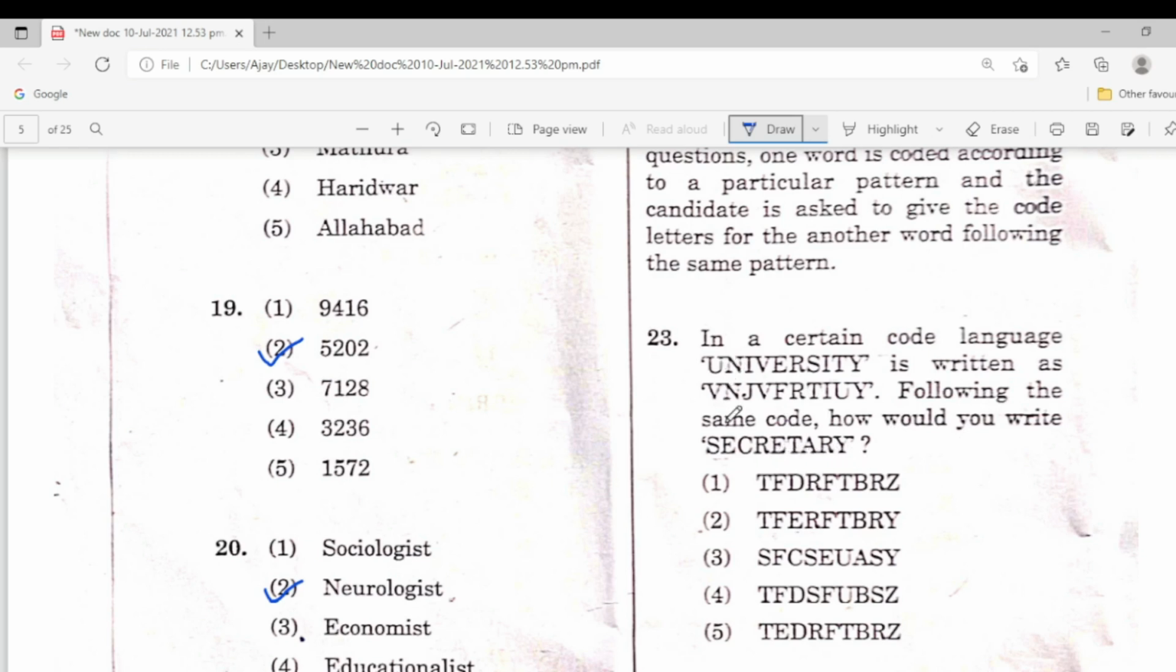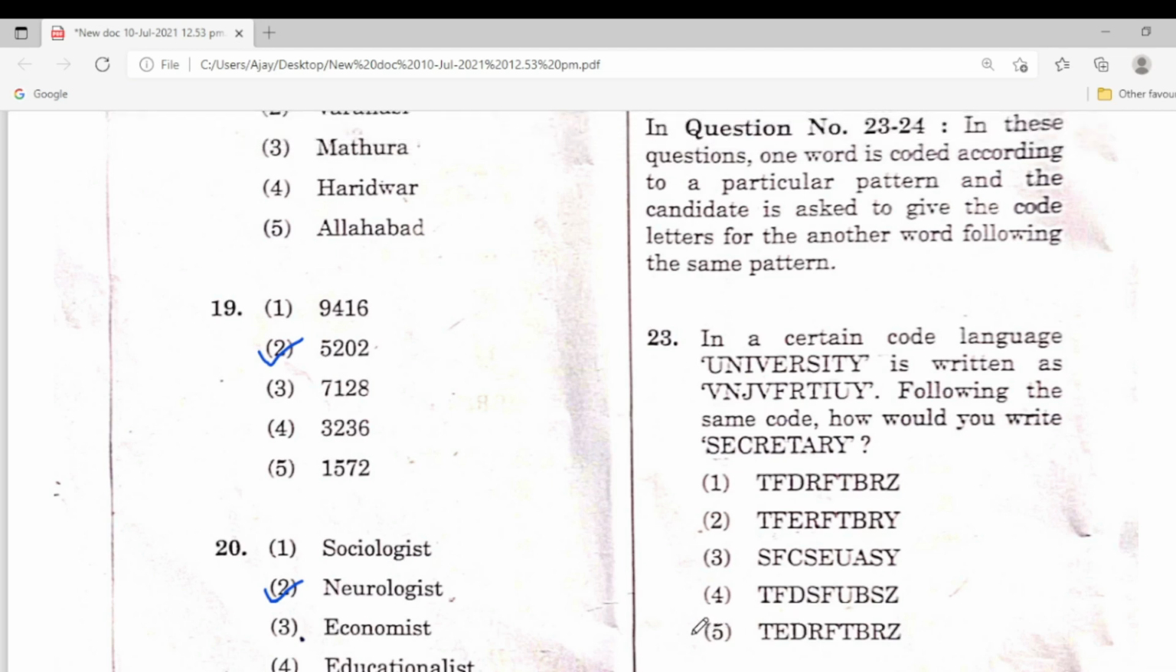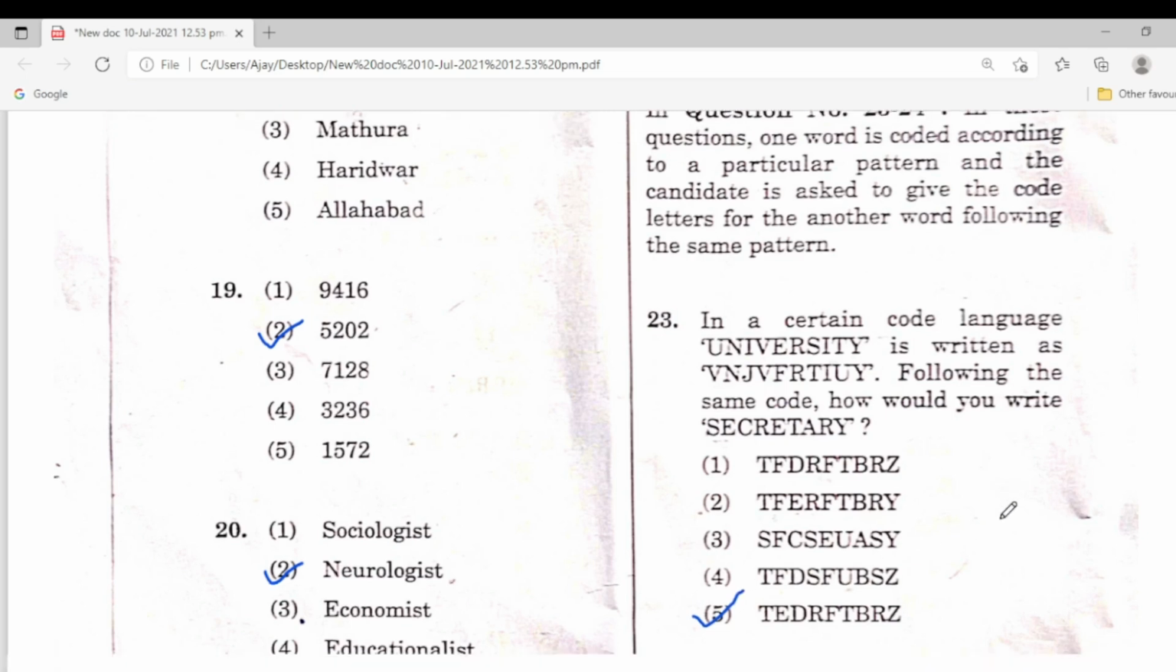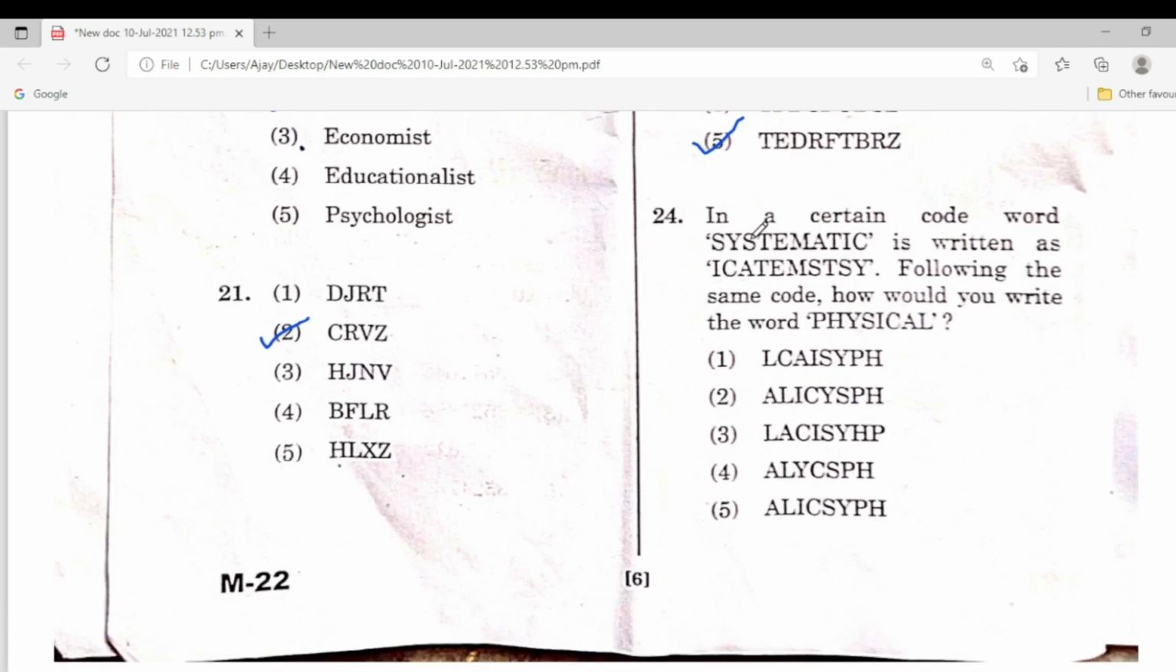U after B, here is S, after it in the alphabet T. So here is the same N. So next to T, after the same letter, E will come. Next one, I after J, here is C after letter D. So which is the correct answer here? 23rd one, the 5th one is the correct answer. Very easy to learn.